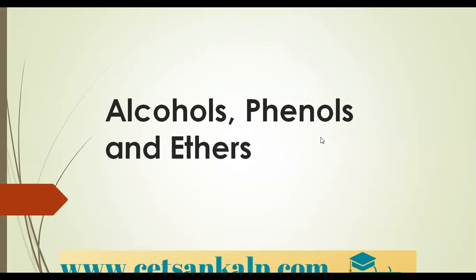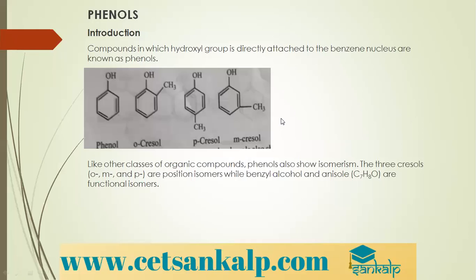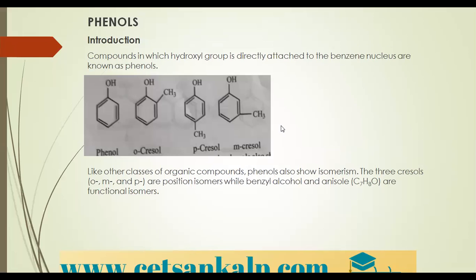In the previous class we started with alcohols, phenols and ethers. We discussed everything regarding alcohols: what alcohols are, the different ways of classifying them, like monohydric alcohols, dihydric alcohols which are also called diols, trihydric alcohols which are also called triols, and polyhydric alcohols. Apart from that, we saw the methods of preparation of alcohols, and then the chemical properties of alcohols, which different reactions are shown by alcohols.